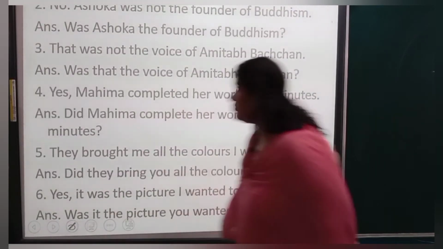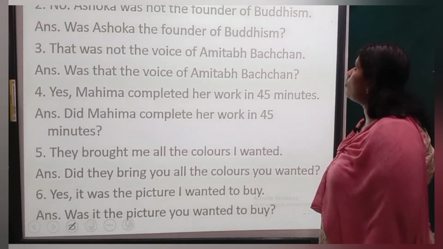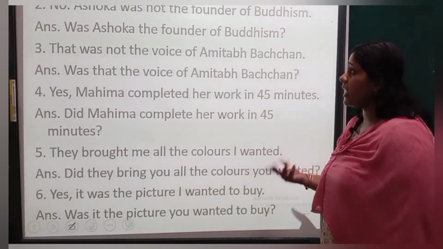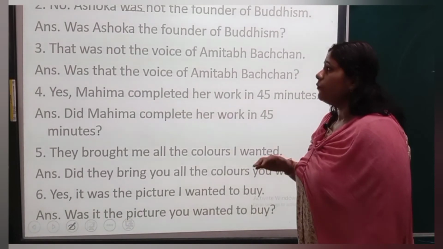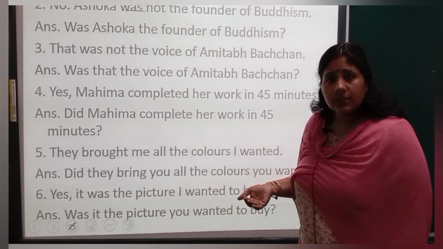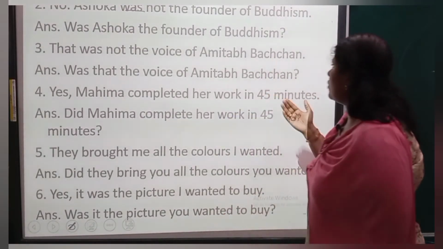Next. No, Ashok was not the founder of Buddhism. So how you will ask? Was word is given here. Was. So how you will write? Was Ashok the founder of Buddhism? Question mark. Next. That was not the voice of Amitabh Bachchan.